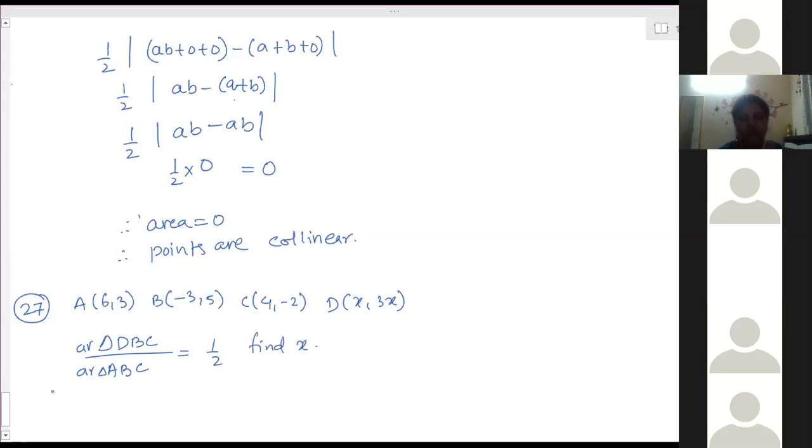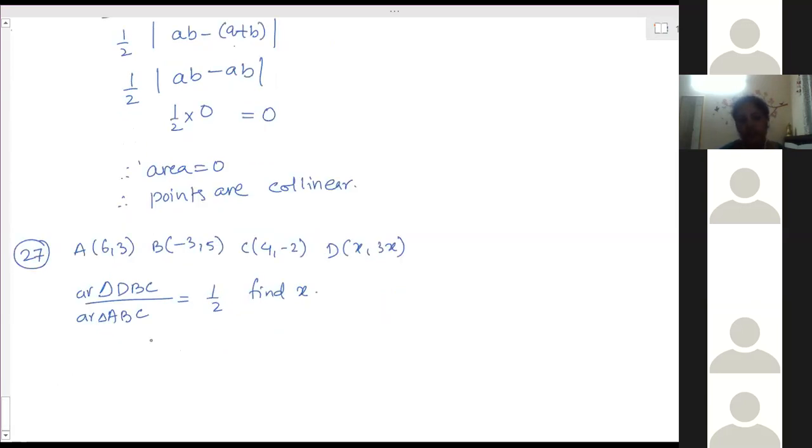Find x. So find the area of triangle DBC and ABC separately. Or find area of ABC, half of that is equal to area of DBC. So anyhow, find out area of both, ABC also and DBC also, separately, and tell me the last equation.